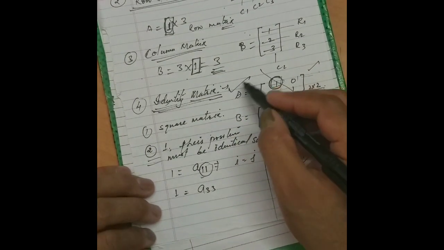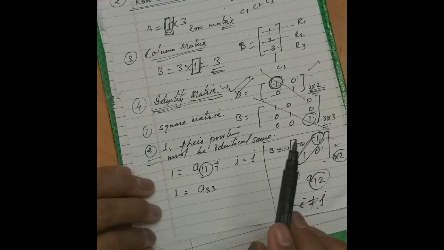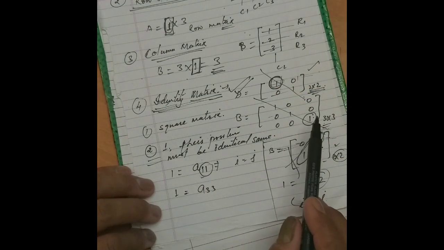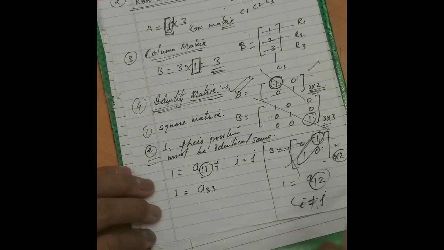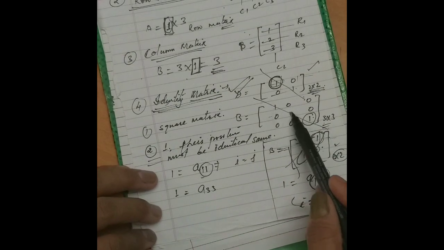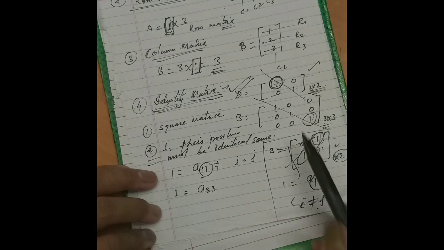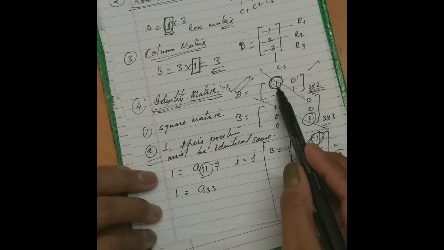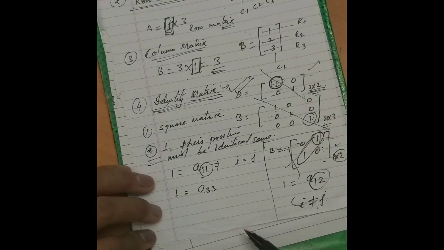So for an identity matrix, now you understood what we need: diagonal elements identical, 1 only, and non-diagonal elements 0. And the second thing is that the positioning of these elements must be identical: A11, A22, A33, and so on. So this is all about the identity matrix.